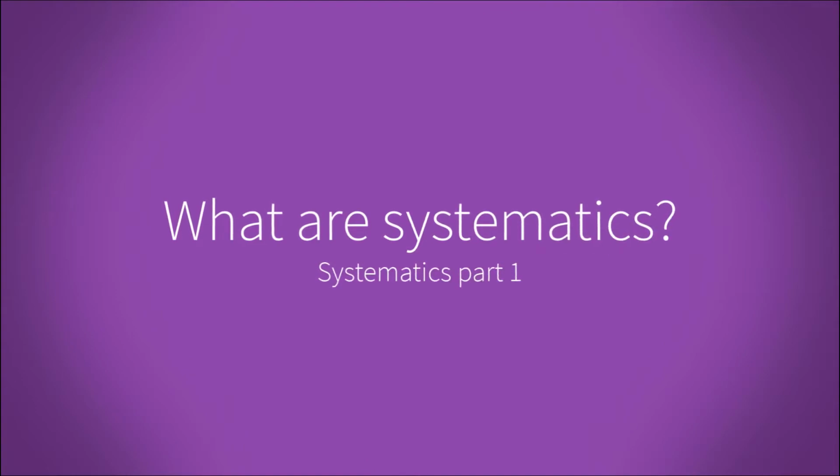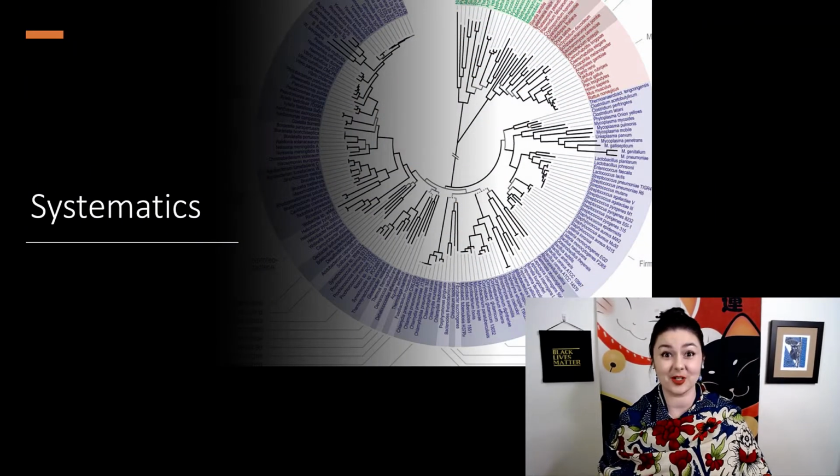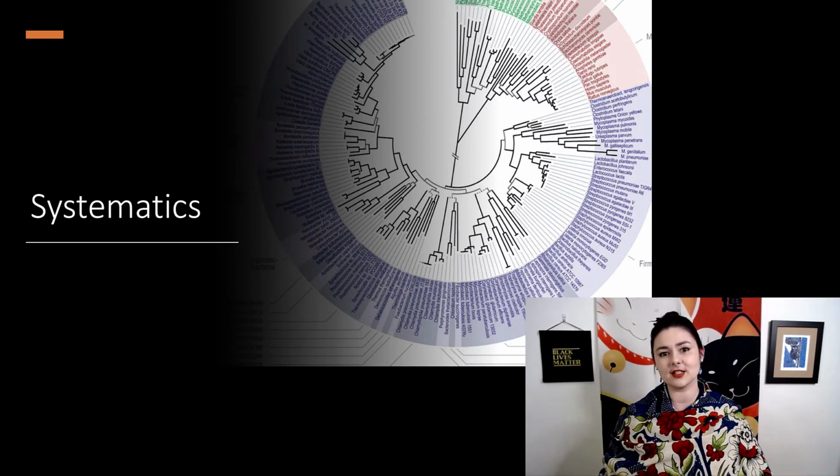We've talked a lot about the diversity of life. Now we're going to talk about how we organize and relate it all to each other. Now we're going to talk about systematics. There are so many species out there, and it takes a little bit to organize and make sense of them.